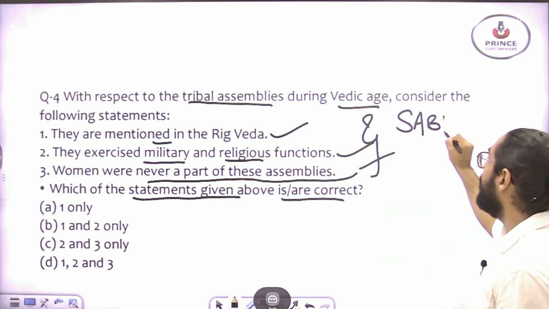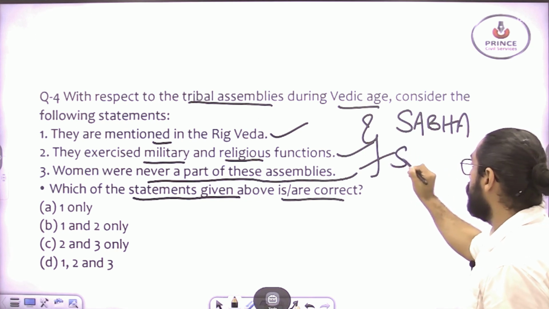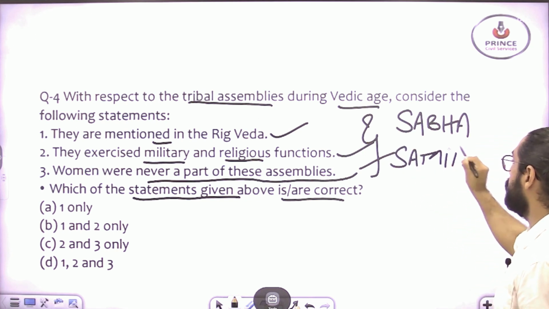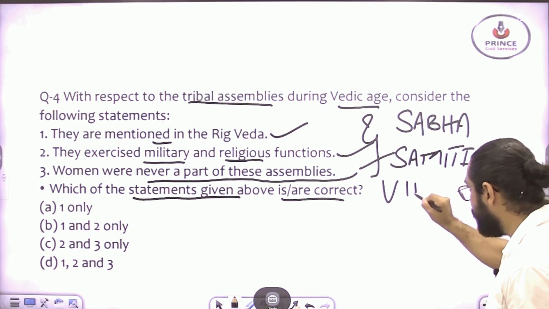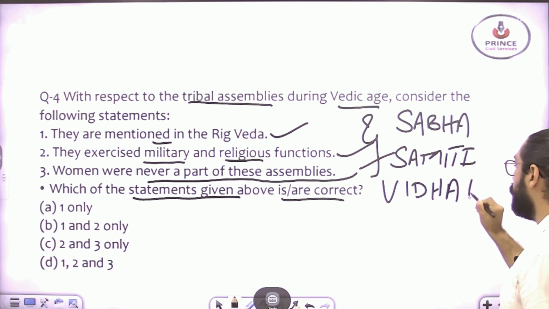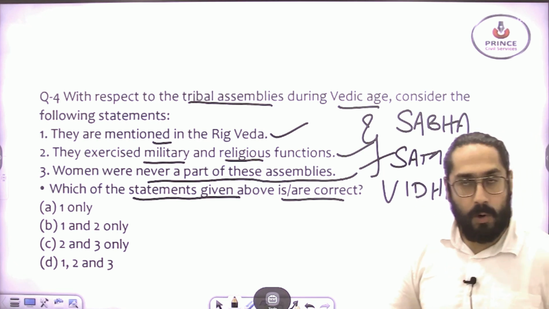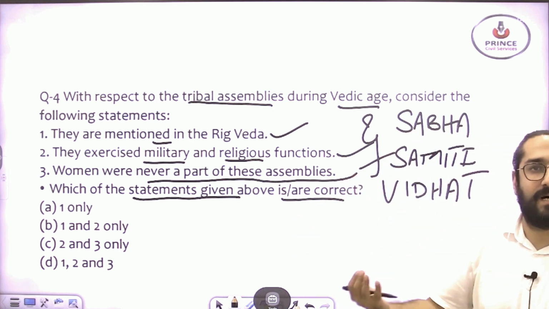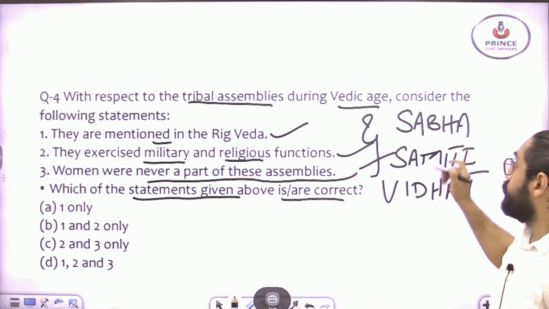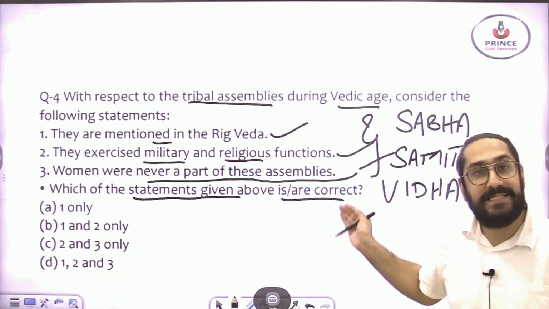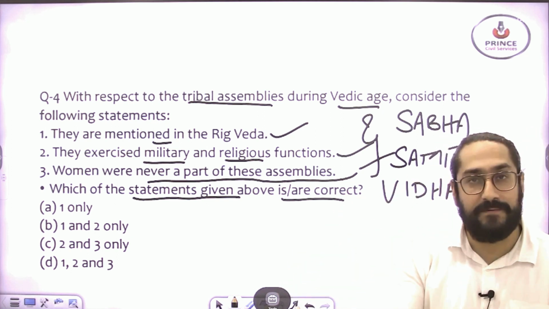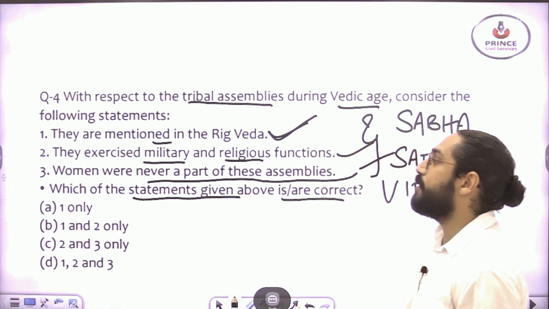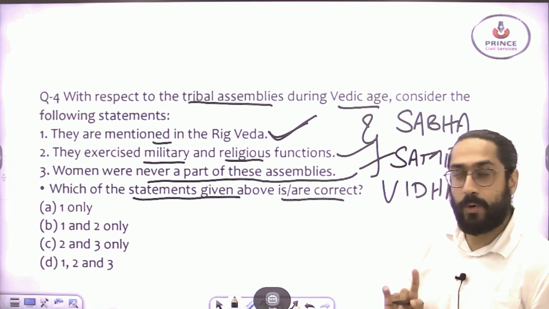You had Sabha, you had Samiti, you had Vidhat during the Vedic age, and there were others also, but these are the most important: Sabha, Samiti and Vidhat. These were the tribal assemblies, and these are mentioned in your Rig Veda. So statement number 1 is correct.